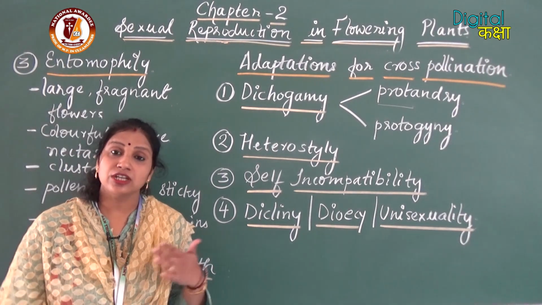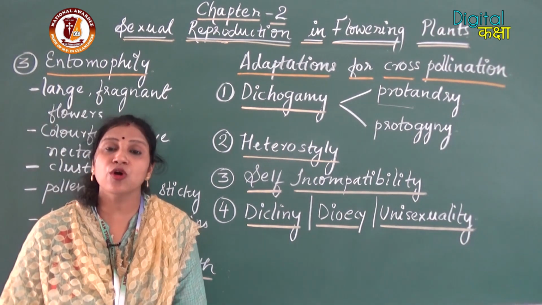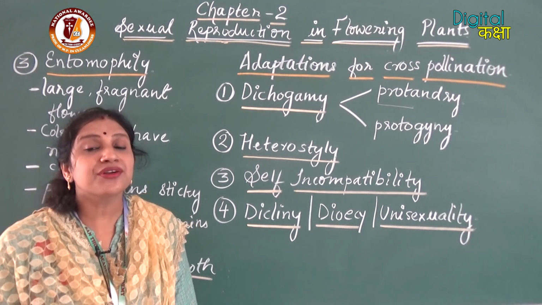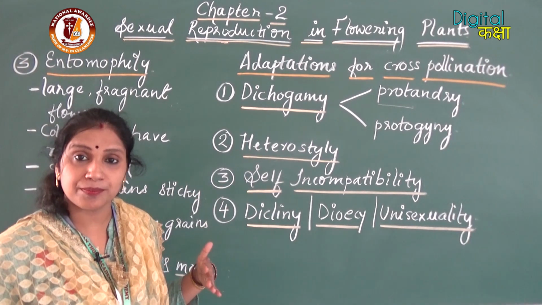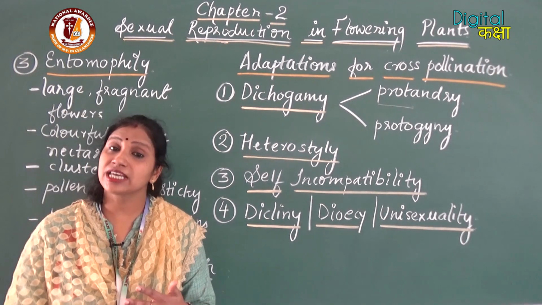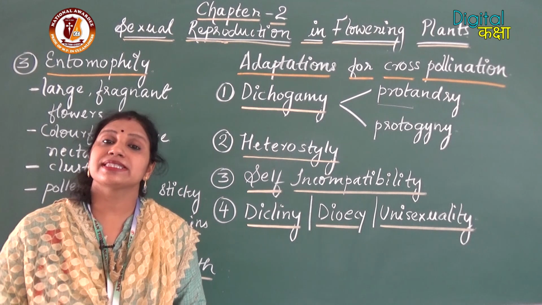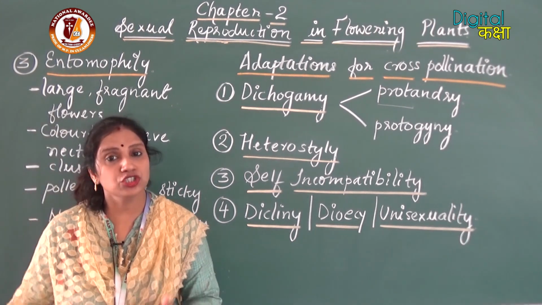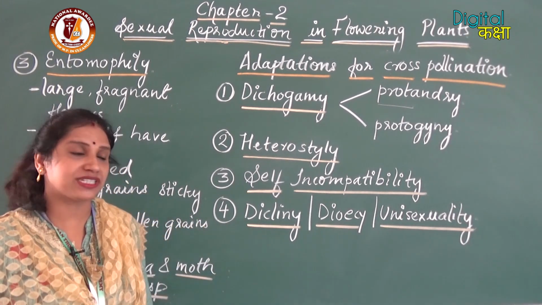So it will not accept the pollen grains from the same plant, to go for the cross-pollination and to discourage the self-pollination. Okay, so that is self-incompatibility. It is a genetic phenomenon in which the stigma does not allow the pollen grains from the same flower or from the same plant to form the pollen tube. So in this way, the self-pollination can be avoided.